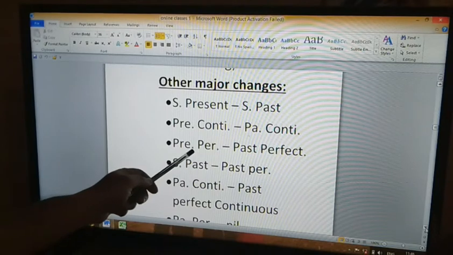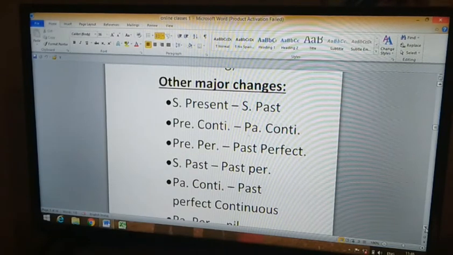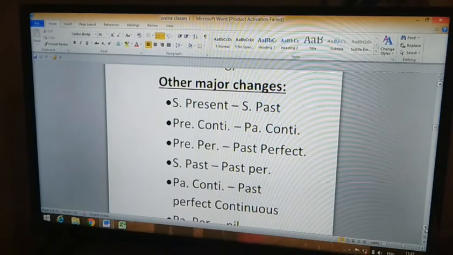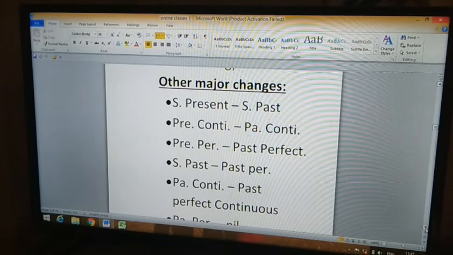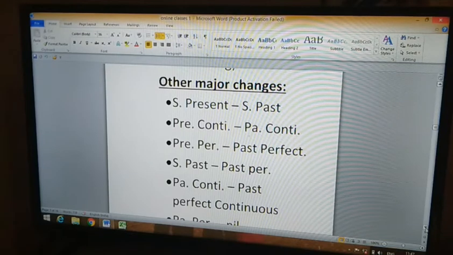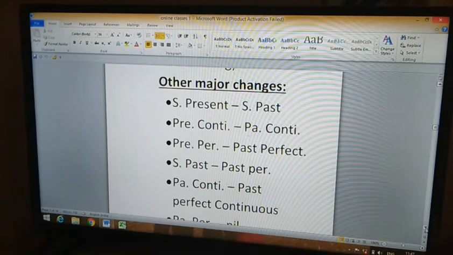Present perfect it is. So that changes to past perfect: he said that he had written a novel. Have written changes into had written. The change is that have written is changed to had written.